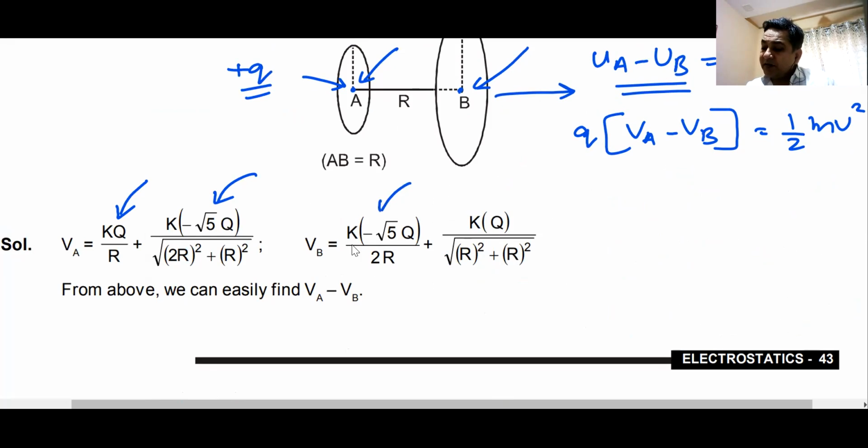At point B, this is the potential at the center of ring B due to ring B. This is the potential at the center of B due to the other ring. This is VA, this is VB. You can easily find out VA minus VB from this concept.